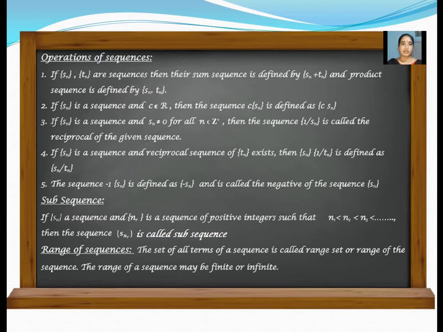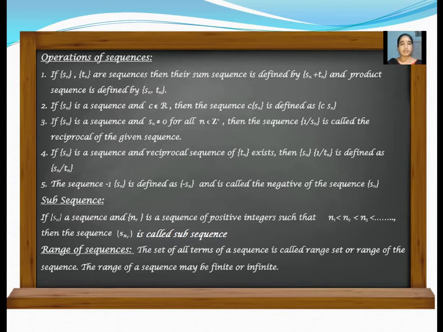Now, let us discuss operations on sequences. Let us consider two sequences Sn and Tn. Then sequence addition is possible. That is, Sn plus Tn can be written as the set of Sn plus Tn. And sequence multiplication is also possible, Sn into Tn. After that, sequence division is also possible. Sn is one sequence and Tn is another sequence. Then Sn by Tn is also possible.